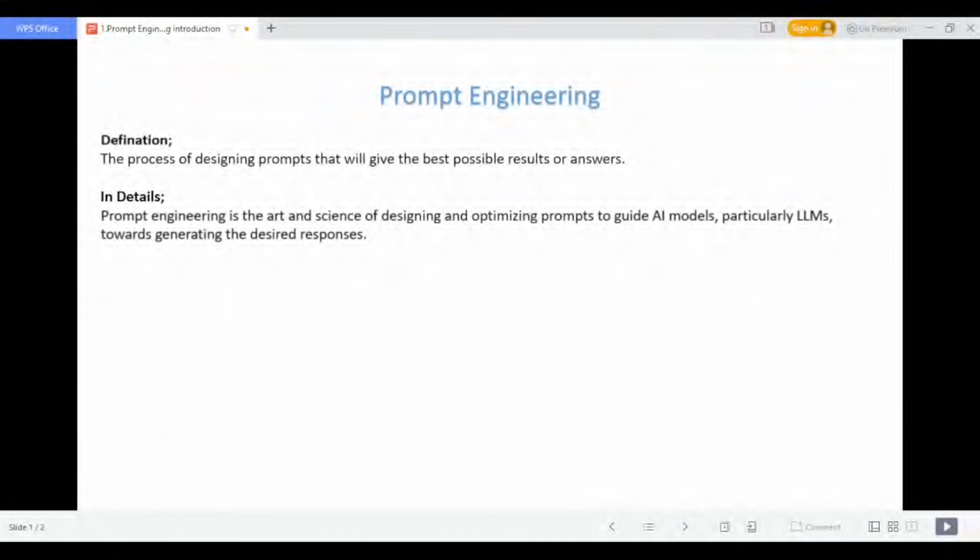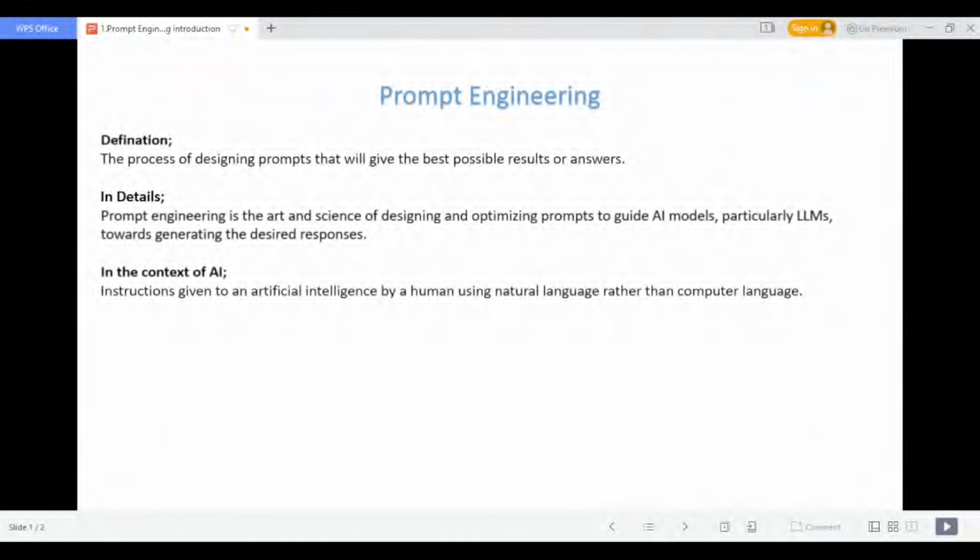So here we are talking about AI, and in the context of AI completely, the above one is also going to work with an AI. These are instructions given to an artificial intelligence by a human using natural language rather than computer language. This is the main thing we are going to deal with, particularly in prompt engineering, where AI takes in layman language which humans use in daily activities.